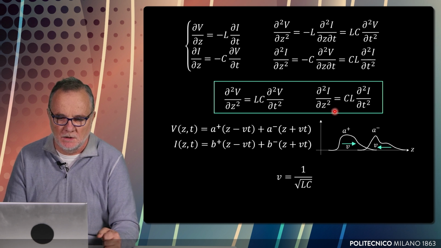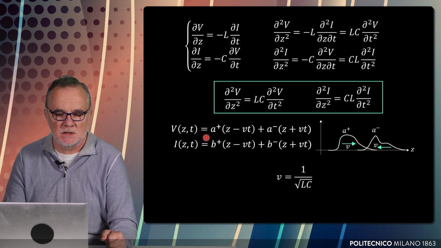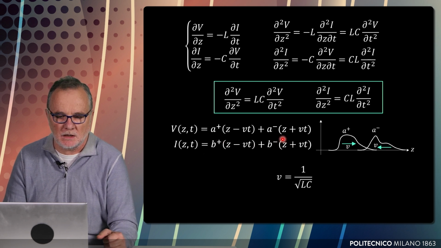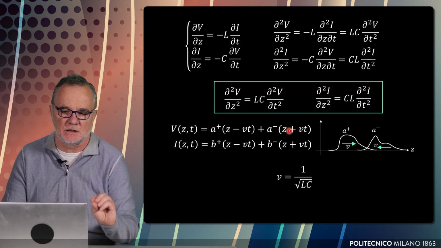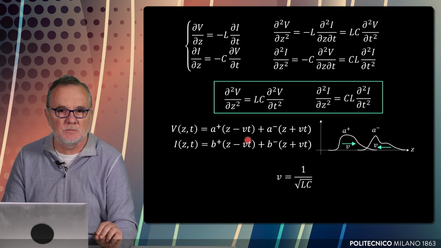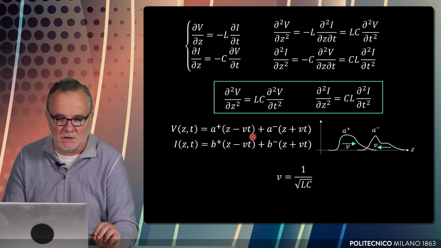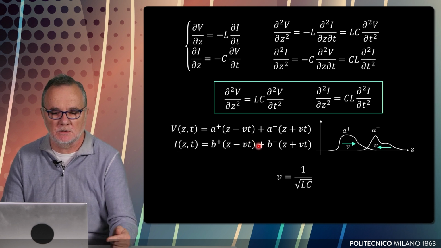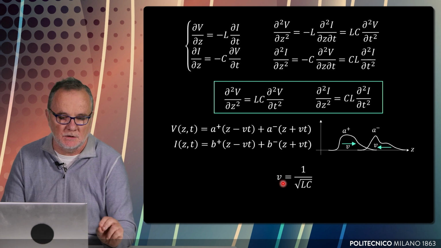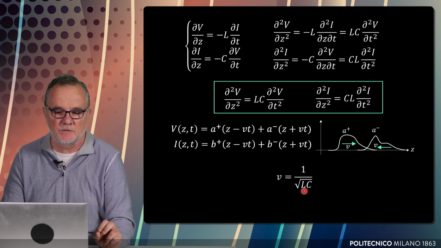Specifically, the general solution to this wave equation for V is the sum of two completely different, arbitrary functions, but the important thing is that they are functions of the variables Z minus v times t, in which v is the speed at which they travel along the transmission line. By substitution, we obtain that v, the speed, is 1 over the square root of LC.